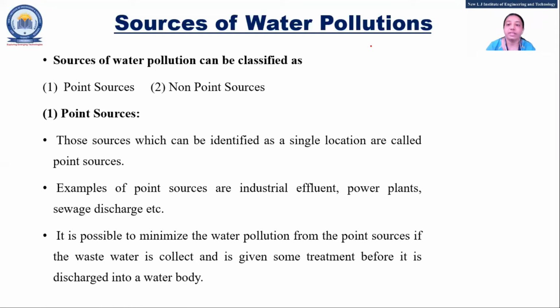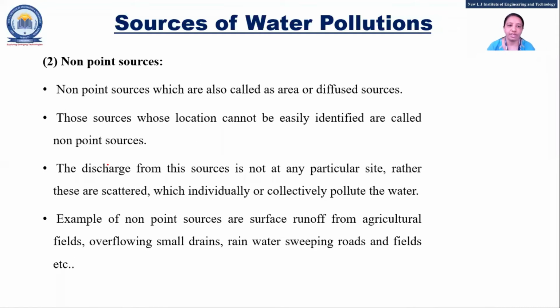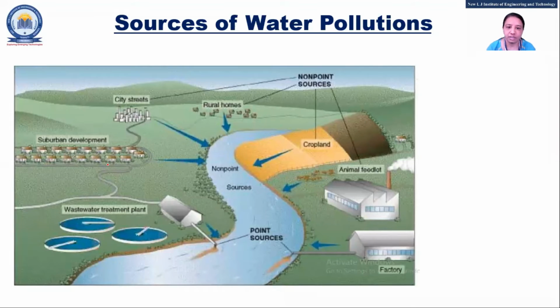Okay, that means point means it will come from a single location. We know the location, while non-point means we don't know the location. It will be scattered. Fine. So that is the thing you need to write. This is the figure that you can draw in your own way.